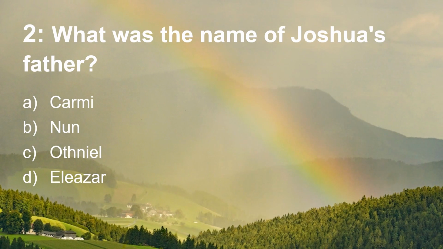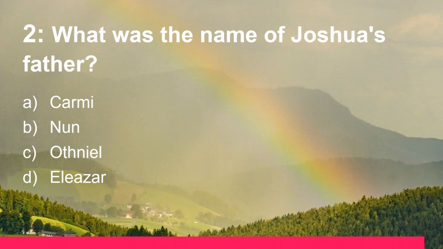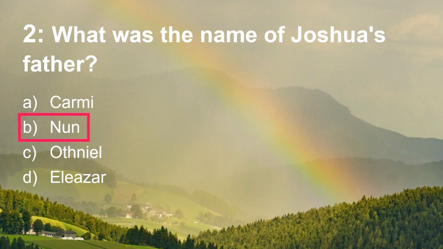Question 2. What was the name of Joshua's father? Was it Carmi, Nun, Othniel, or Eleazar? Joshua's father was Nun. You'll find that in Joshua 2.